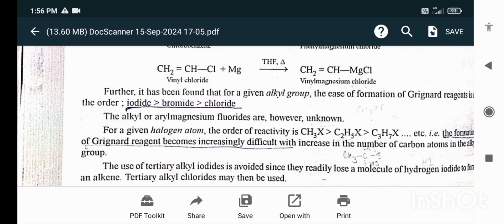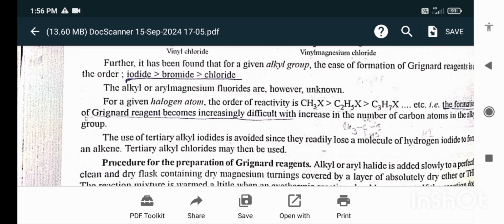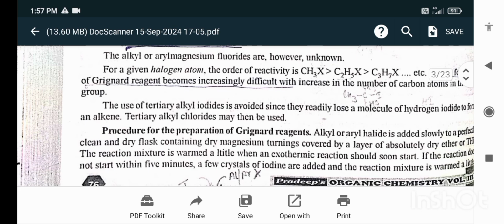Further, it has been found that for a given alkyl group, the ease of formation of Grignard reagent is in the order of iodide, bromide, and chloride. The alkyl or aryl magnesium fluorides are, however, unknown. For a given halogen atom, the order of reactivity is CH3X greater than C2H5X greater than C3H7X. That is, the formation of Grignard reagent becomes increasingly difficult with increase in the number of carbon atoms in the alkyl group. The use of tertiary alkyl iodides is avoided since they readily lose a molecule of hydrogen iodide to form an alkene. Tertiary alkyl chlorides may be used.